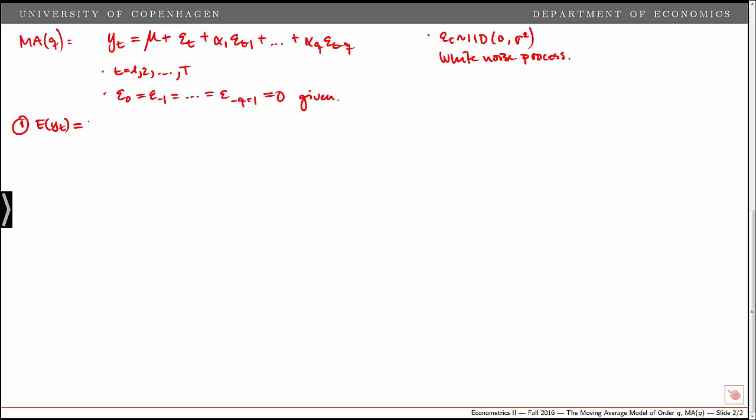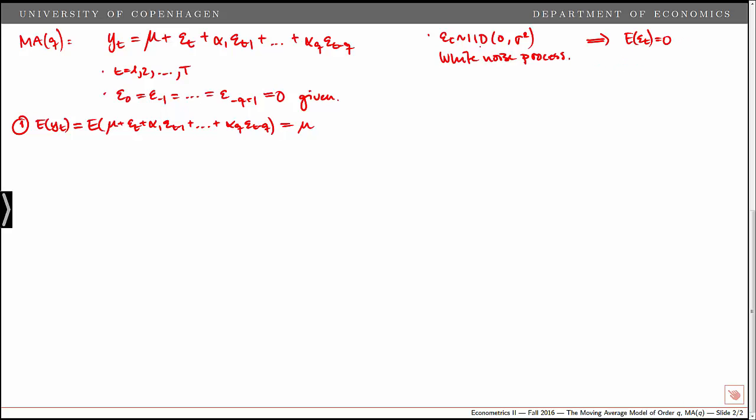Now we simply plug in the expected value of the constant term plus epsilon_t plus alpha_1 epsilon_{t-1} all the way up to alpha_q epsilon_{t-q}, and then we take the expected value of each of the individual terms, and that just gives us the constant term. Note that the assumptions we made about epsilon_t implies that the expected value of epsilon_t is equal to 0. That's for all t.